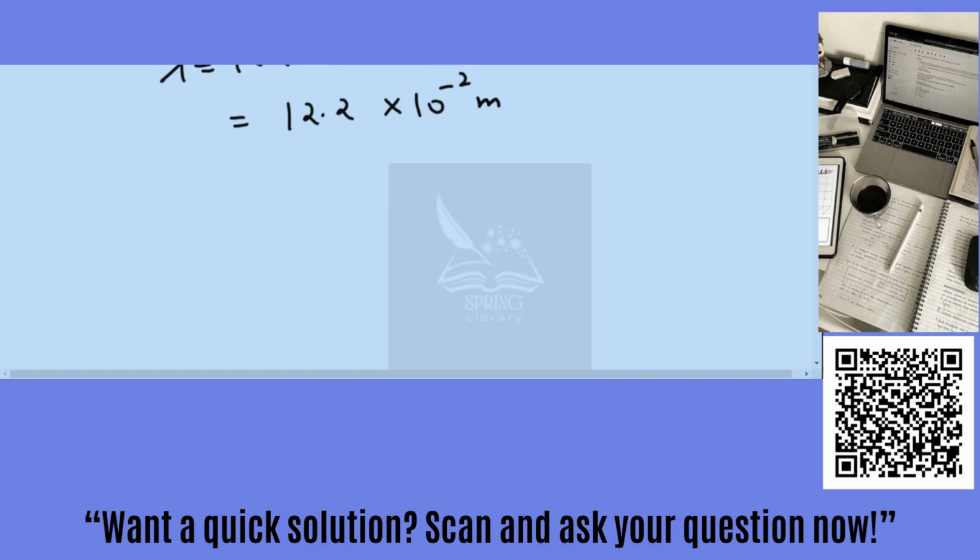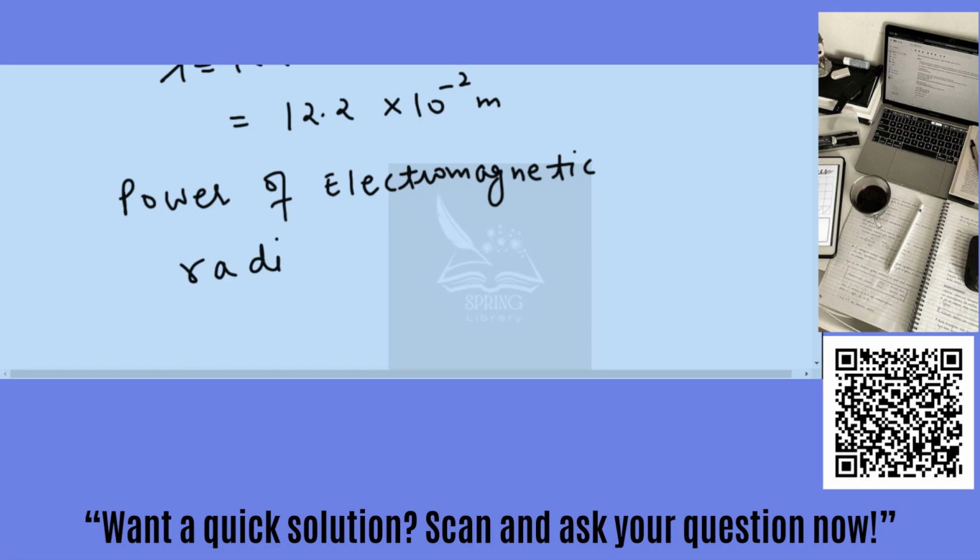So the power of electromagnetic radiation, that is 760 watt. So this value is given in the question, and the energy of photon, as it is